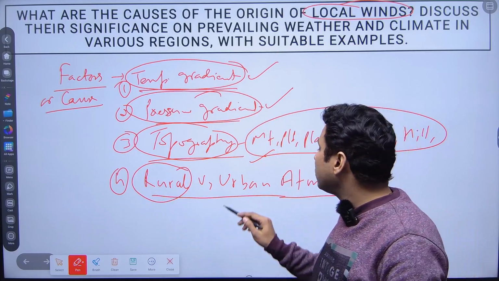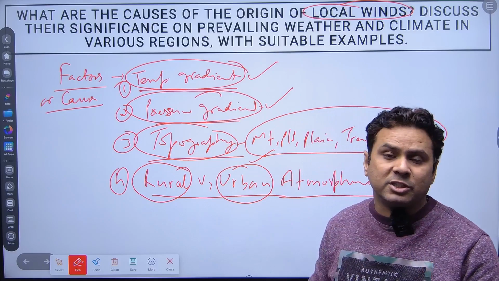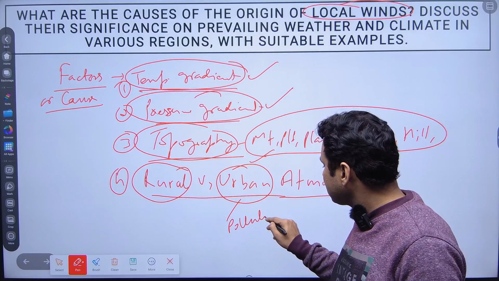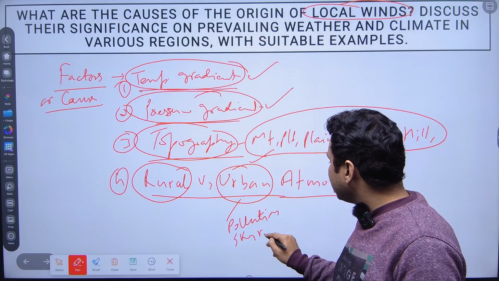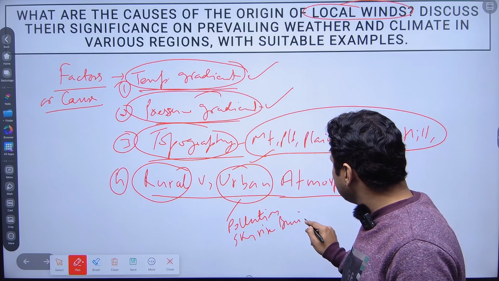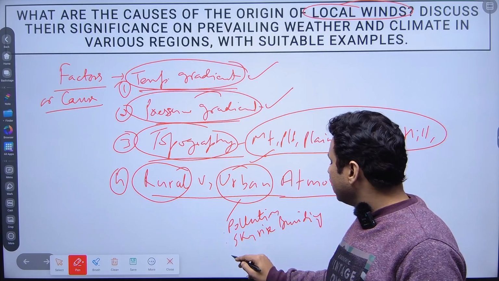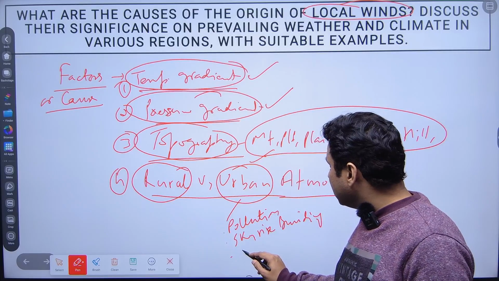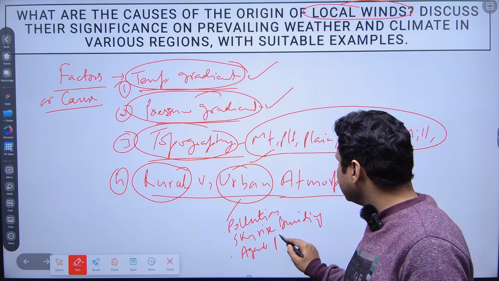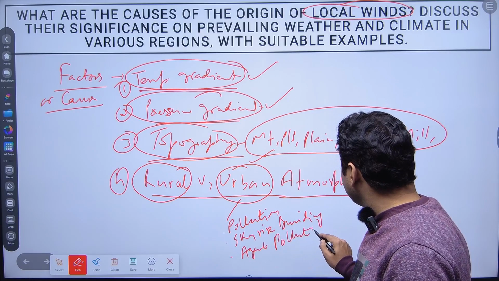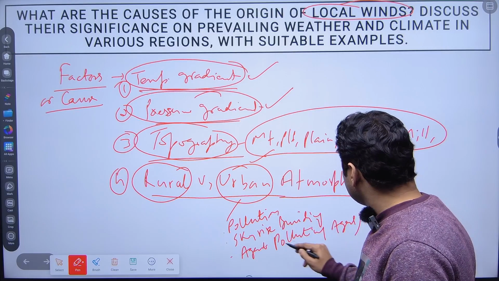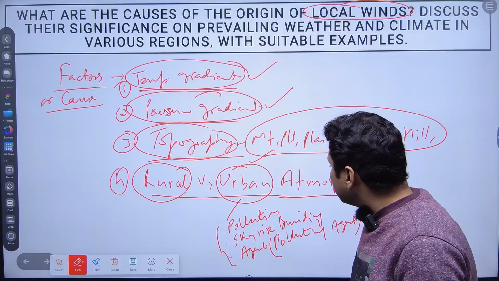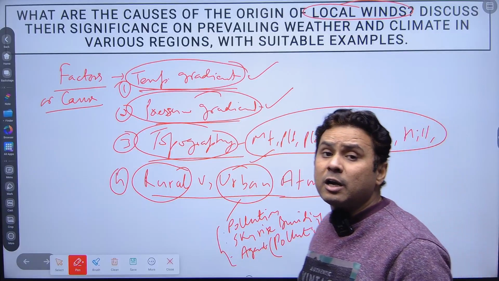If you compare with the urban climate, the urban atmospheric system, you will find pollution. You will find skyrise buildings, right? You will find polluting agents, right? So these are the factors responsible for the urban atmosphere.